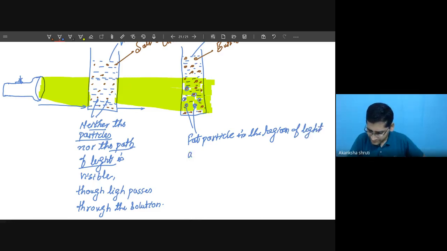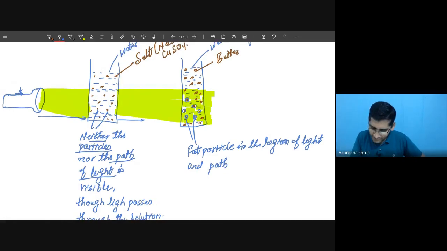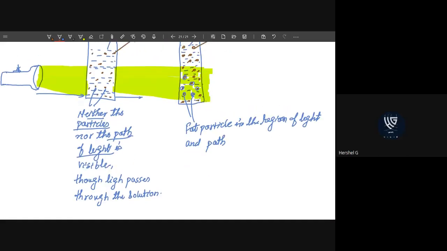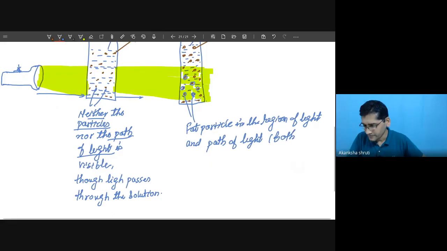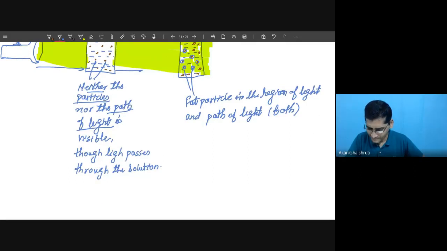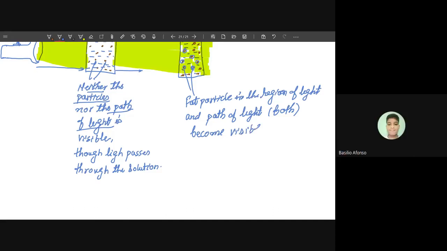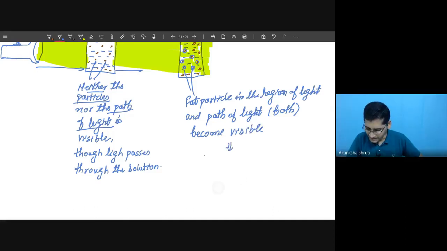So it is one thing, and as well as the path of light, you will observe that this yellow color will not be visible at the upper portion, because there is no beam of light. The particles and the path of light, both become visible. The second cup shows the Tyndall effect. So this shows what is called the Tyndall effect.